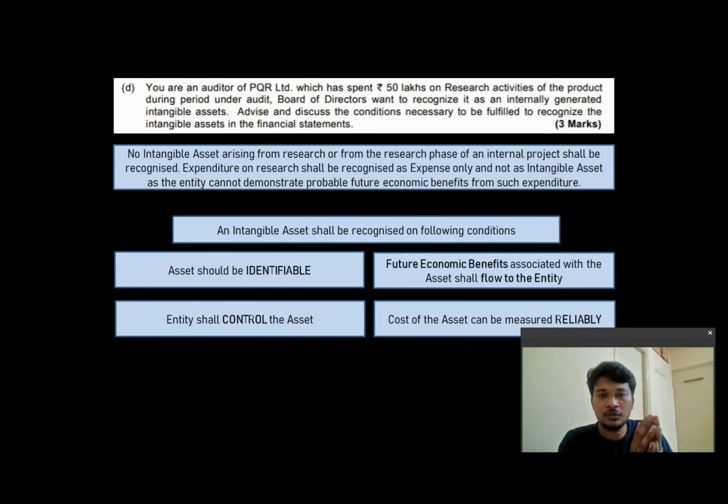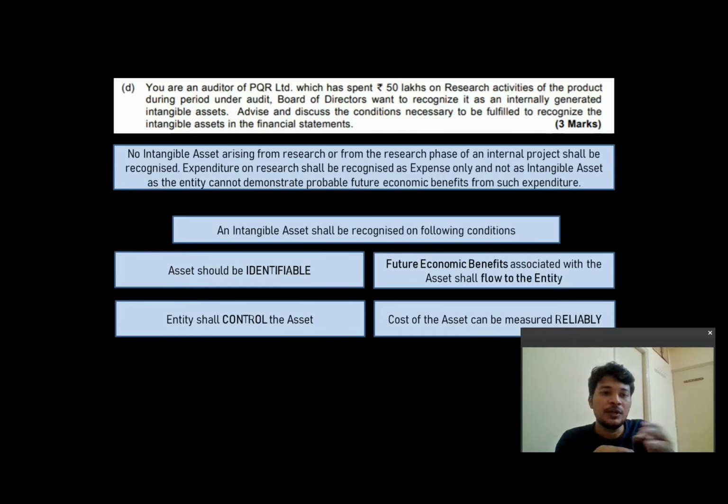In that research phase, whatever you're doing, you cannot recognize it as an asset at all. It can be only recognized as an expenditure in the P&L account of the company. Why can it not be recognized as an asset? Because you cannot prove that there are going to be probable future economic benefits flowing out of that expenditure.